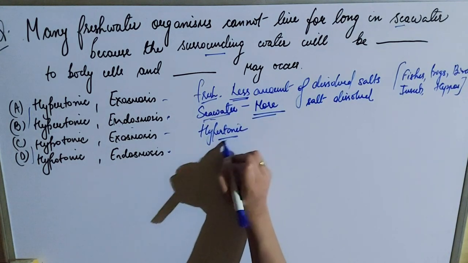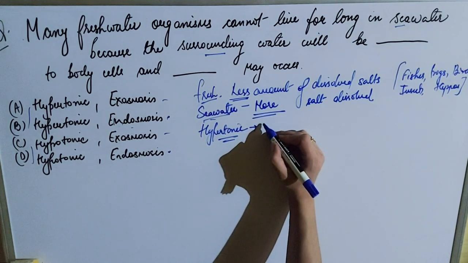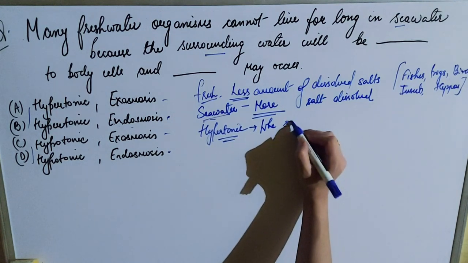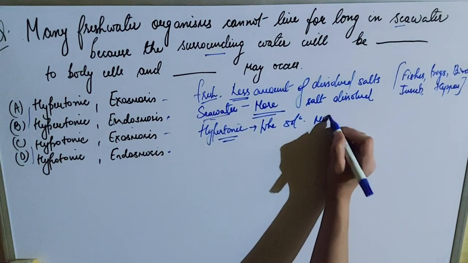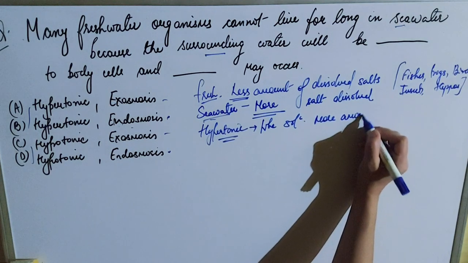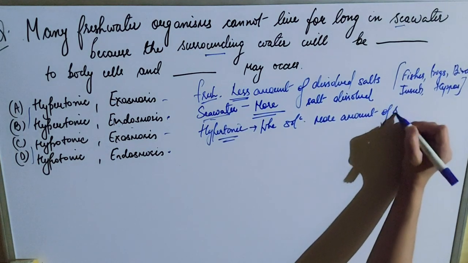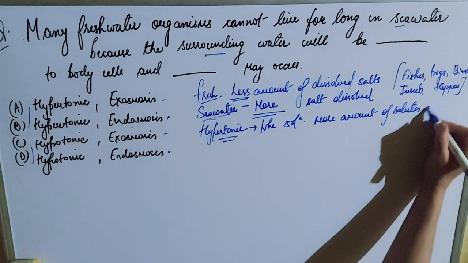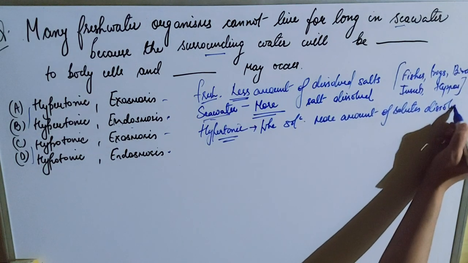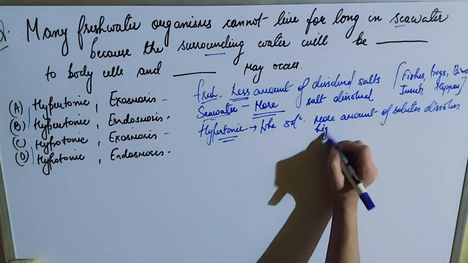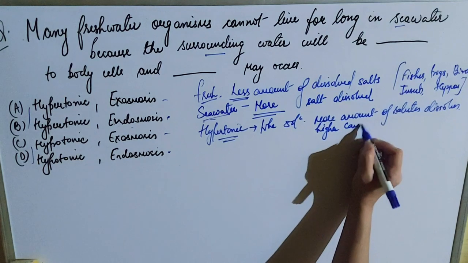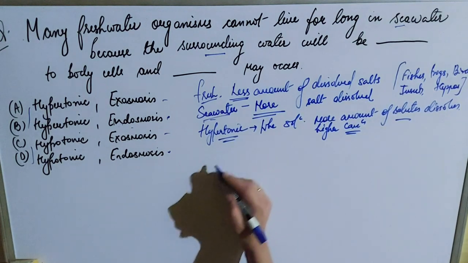Hypertonic means that the surrounding solution or water contains more solutes dissolved in it, either salts or other solutes, so a higher concentration of solutes. It is called a hypertonic solution.